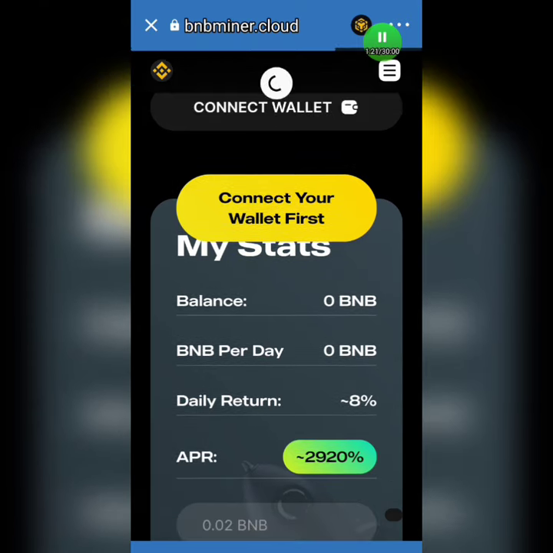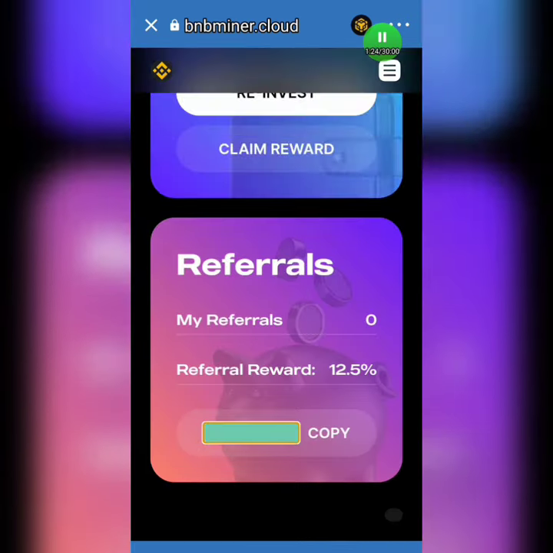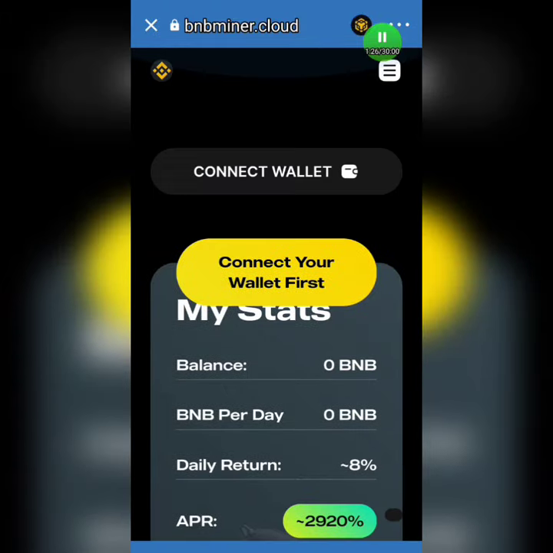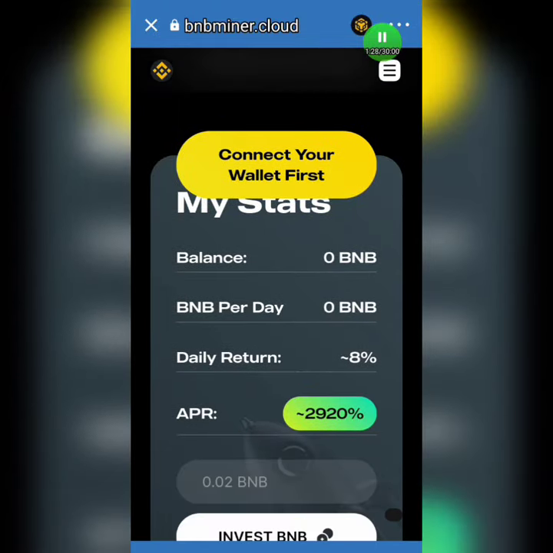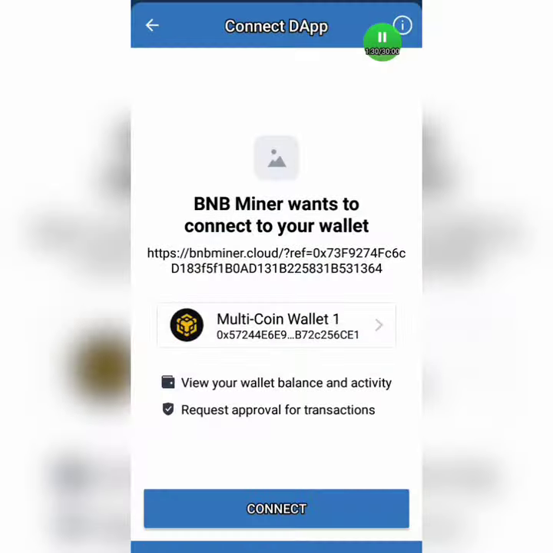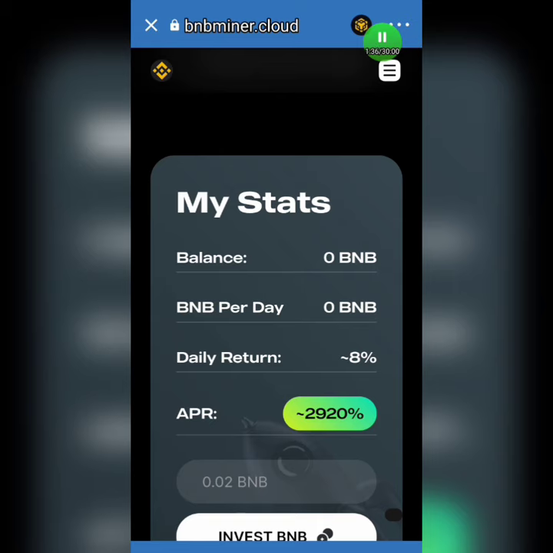The next thing we're going to do here is connect our wallet. Let me wait for it to load again. Okay, it has loaded again. Let me go back quickly. Okay guys, so here we are going to connect our wallet. Click on connect your wallet, and they will ask whether you are ready to confirm, and click on connect for your wallet to be connected. When your wallet is connected, it will show at the top.